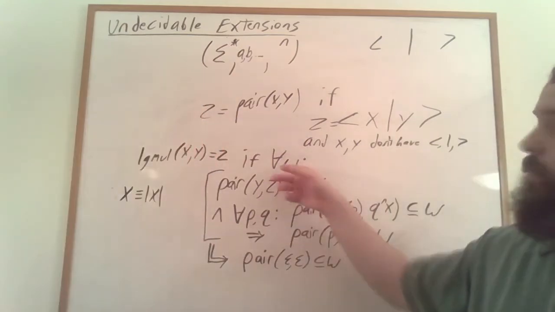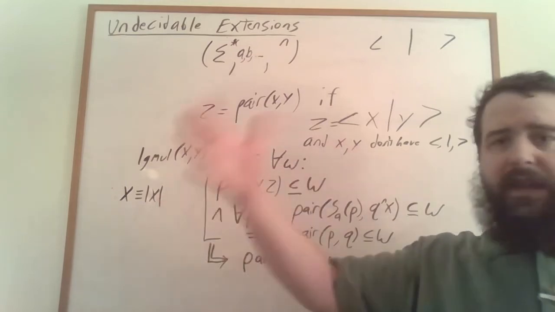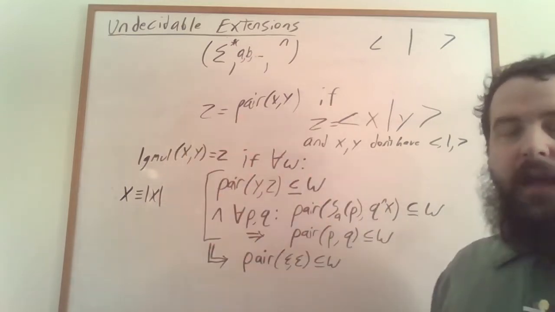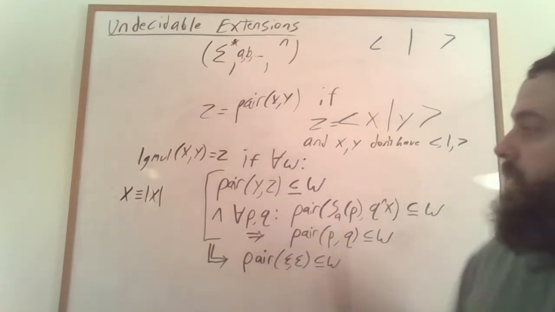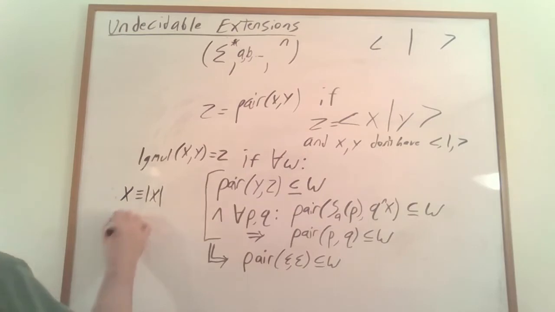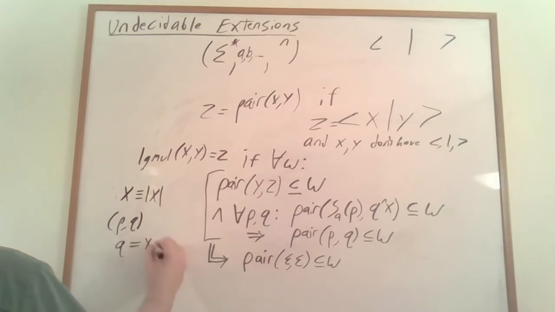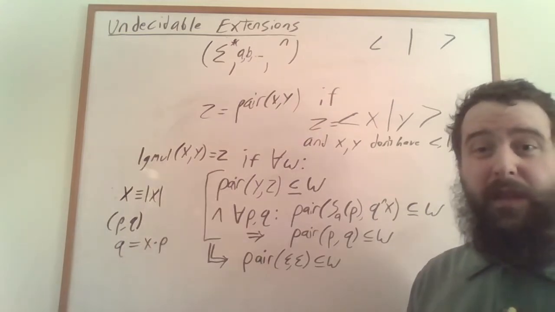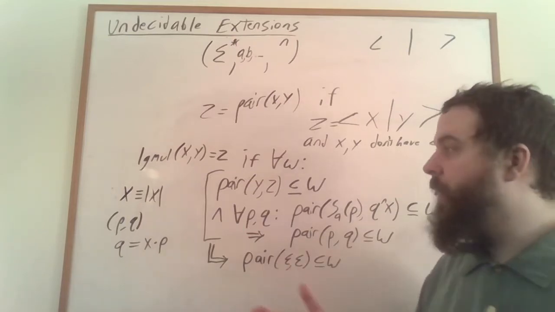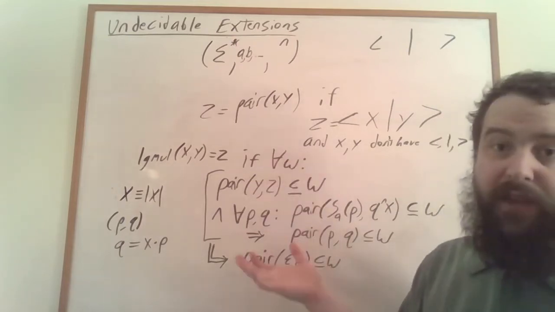So we have this word, and this word, again, is just going to be this random sequence that has some pairs within it. And the pairs that we're going to want to be in W specifically are going to be pairs of the form P comma Q, where Q is equal to X times P. And we're going to be a little bit loose about this because we can't talk about having infinitely many pairs because W is only a finite word.